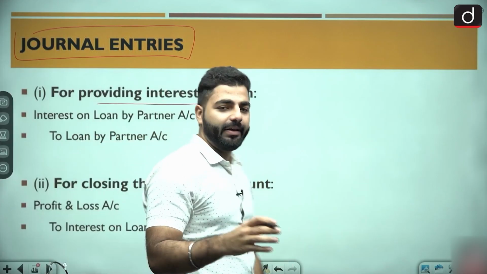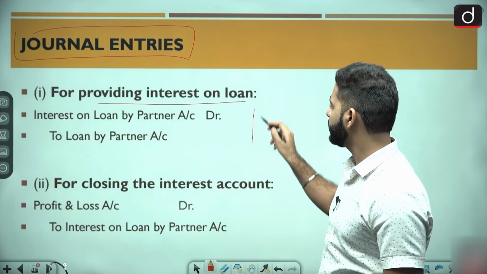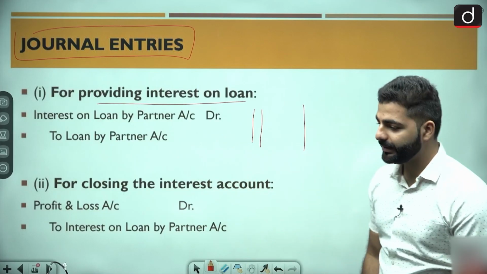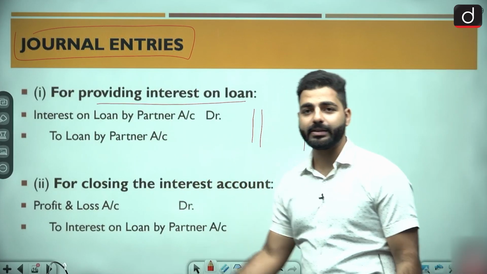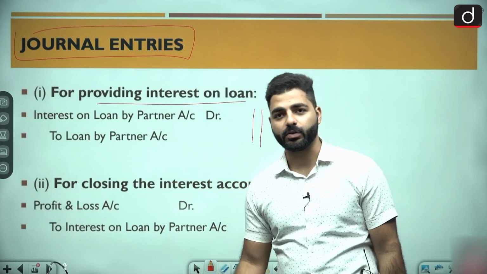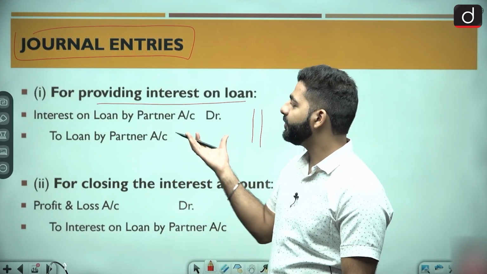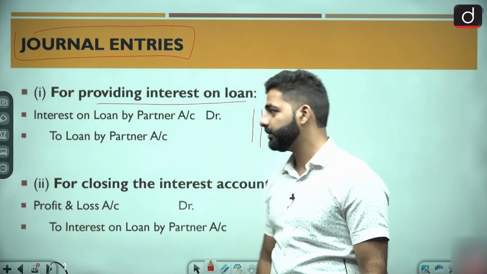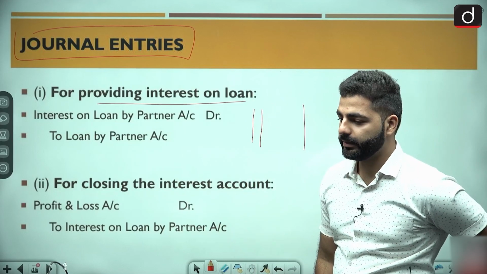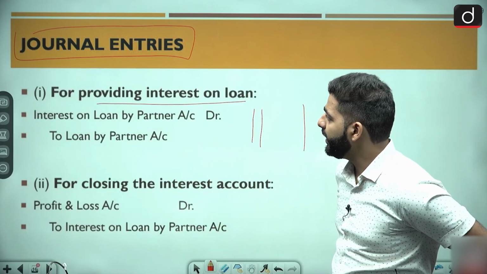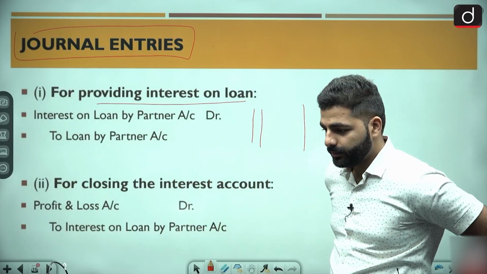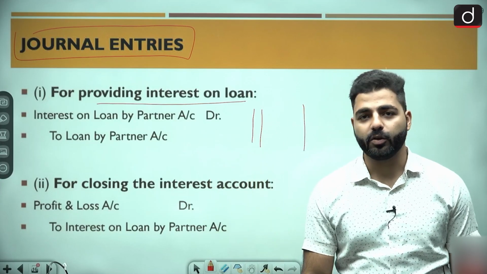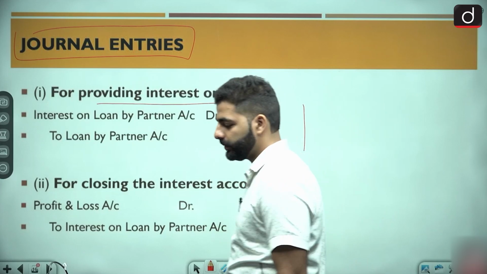Now you can see the entry. Interest on loan by partner account debit to loan by partner account. Now, can you explain to me why interest on loan by partner is debited? Can you explain me? Now, what is debited? अभी हम interest provide कर रहे हैं. So, for providing, why we are debiting the interest on loan by partner?